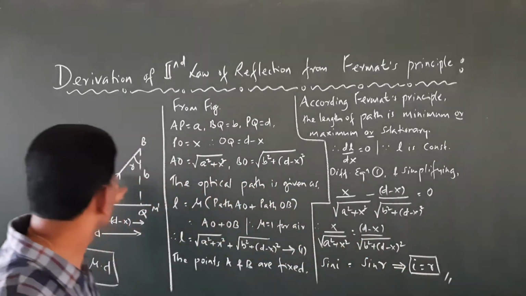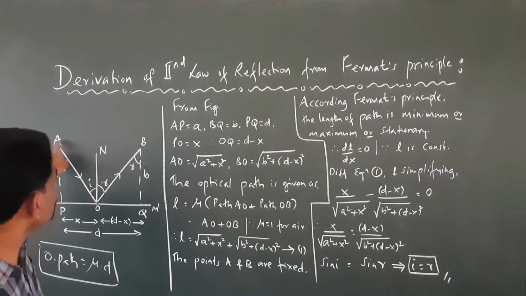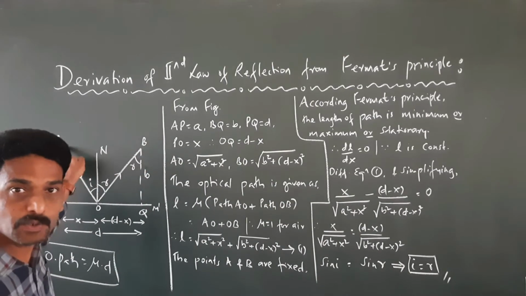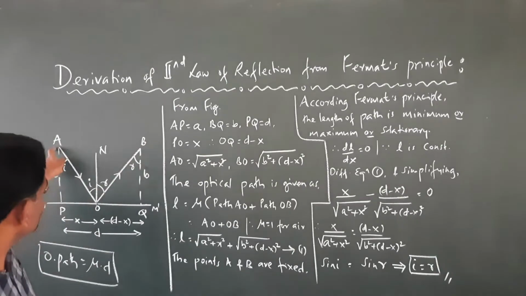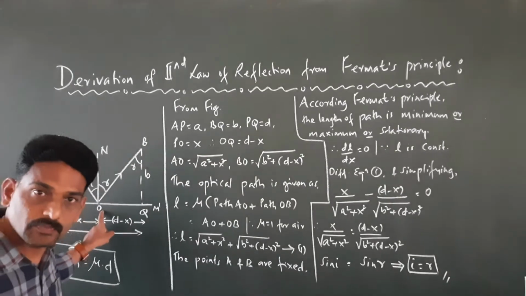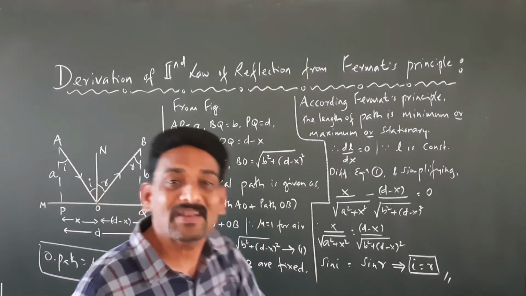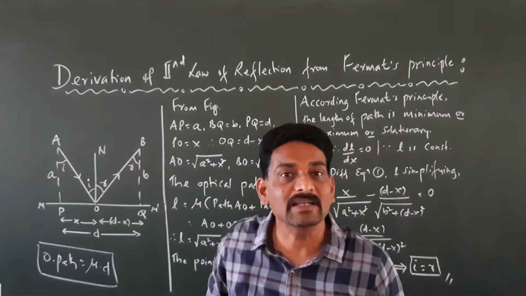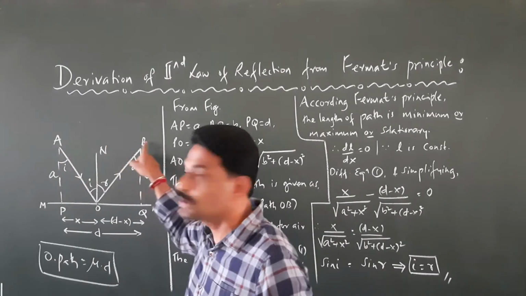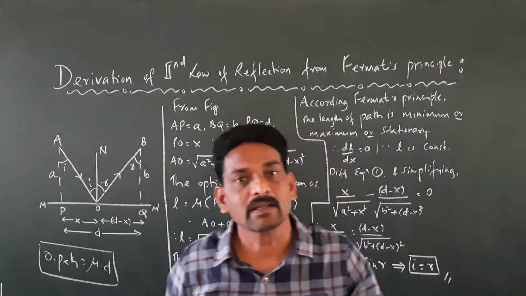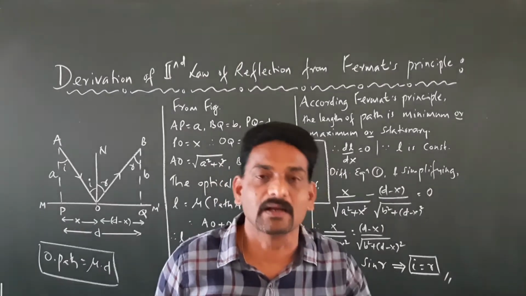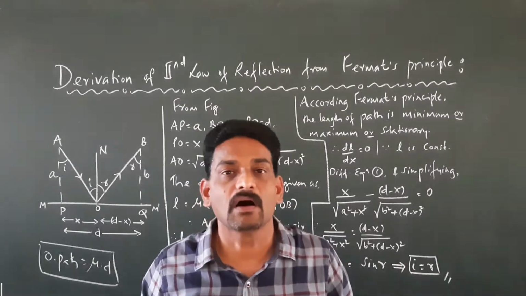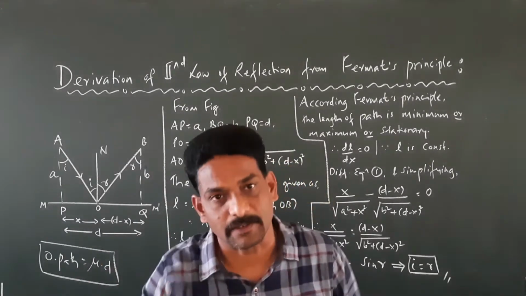Now what's happening here? Light is traveling from point A to point B. In between it is undergoing reflection at the point O. Right? So we have to apply Fermat's principle for this light which is traveling from A to B. And we know that the time taken is going to be either minimum or maximum or stationary.